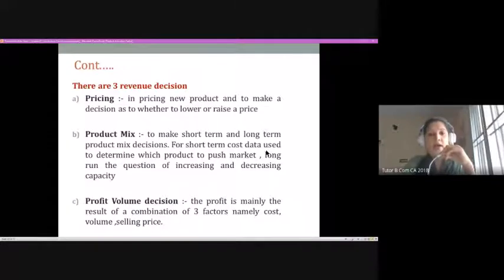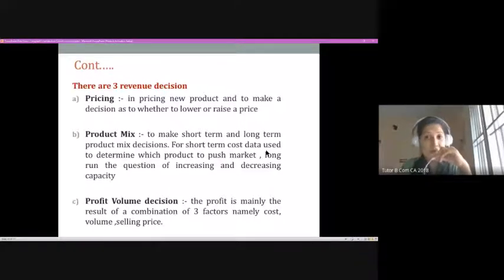Suppose I have to price my product acceptable to the market as well as acceptable to my profit expectation, I really have to know what is the cost associated with manufacturing that particular product. So that is why we say that cost information helps the management in making one of the primary revenue decisions, that is pricing of a product.